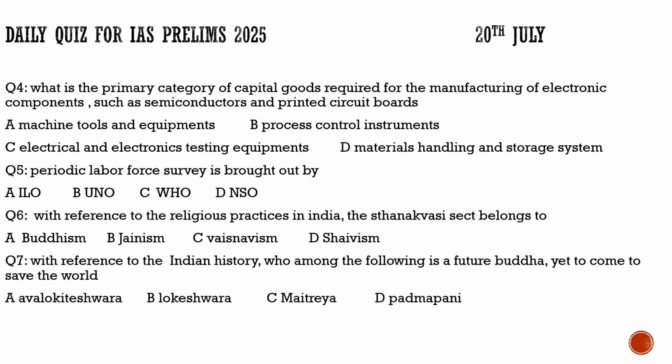So the future Buddha among the following, is it Avalokiteshvara? No, it is not him. Is it Lokeshvara? Neither him. Is it Padmapani? Not him. Is it Maitreya? 100% it is Maitreya. The correct option for question number 7 is option C.